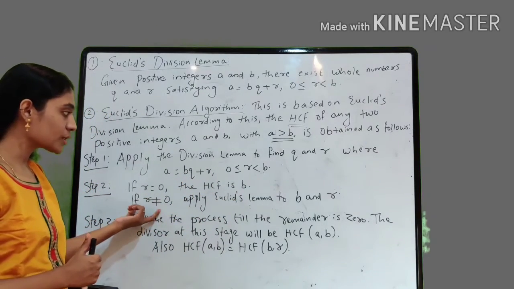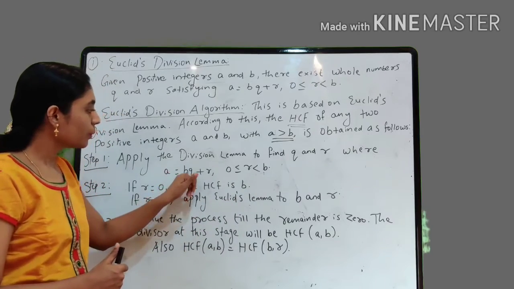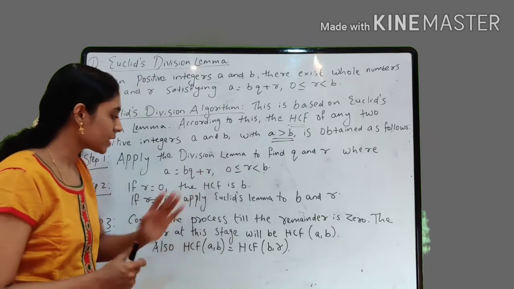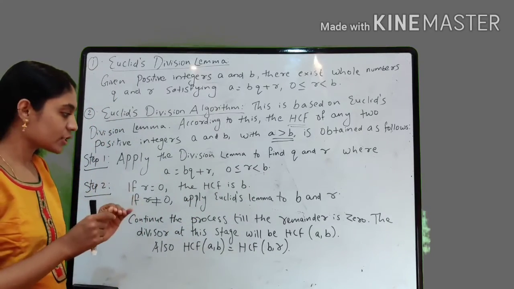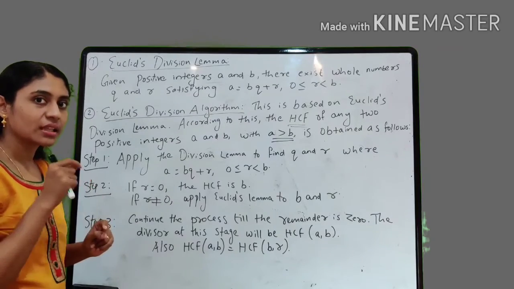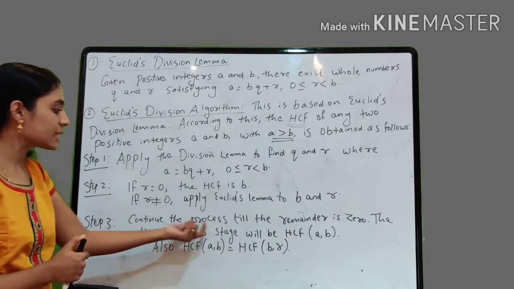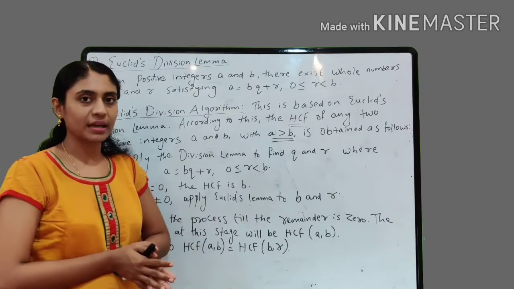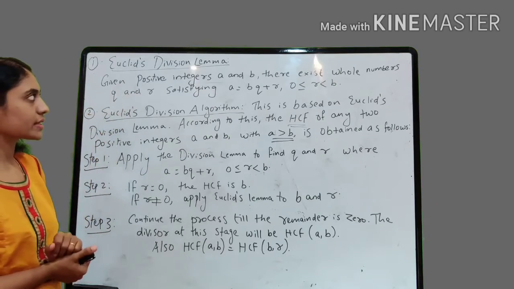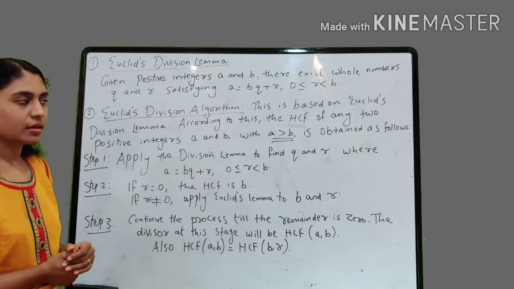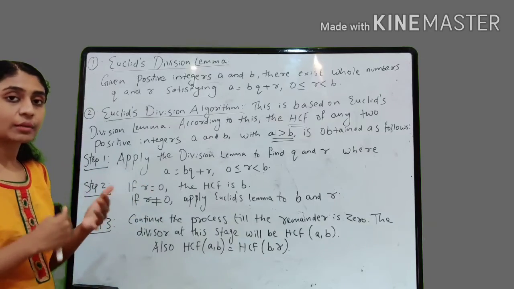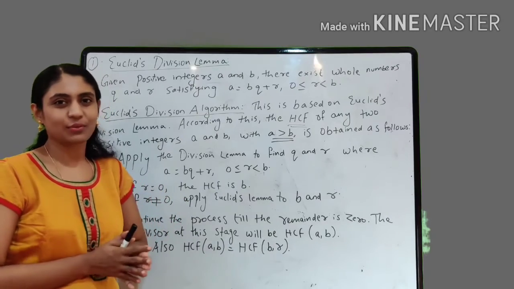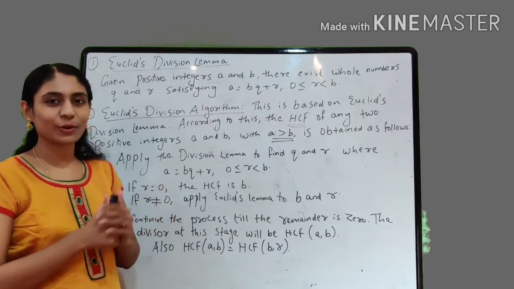And if r not equal to 0, apply Euclid's division lemma to b and r. Step number 3, continue the process till the remainder is 0. The divisor at this stage, the stage where you reach the remainder 0, will be the HCF of a and b. Also HCF of a and b is equal to HCF of b and r. In this year's board exam, Euclid's division lemma is eliminated, but I prefer you to study it because this might be helpful for you in your higher classes. And also gaining knowledge is something different apart from studying for exams, right?